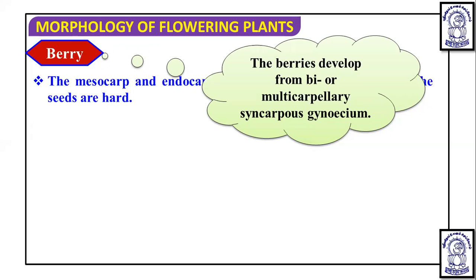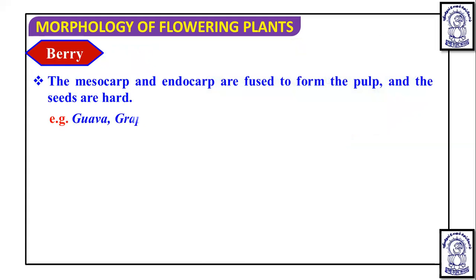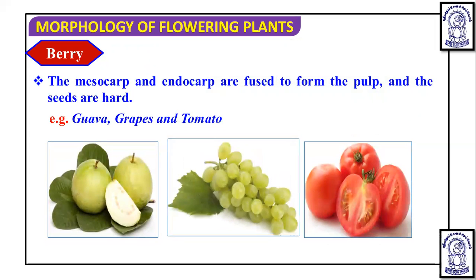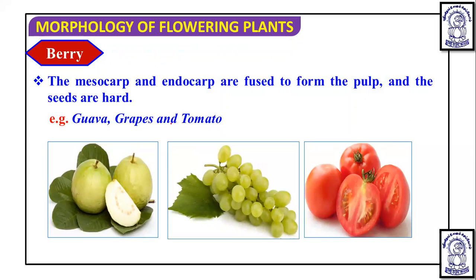In the case of berry, the examples which are seen are guava, grapes, and tomato. Apart from this, brinjal is there, that is also one type of berry. Banana is also known as one type of berry. Date palm and betel nut also.